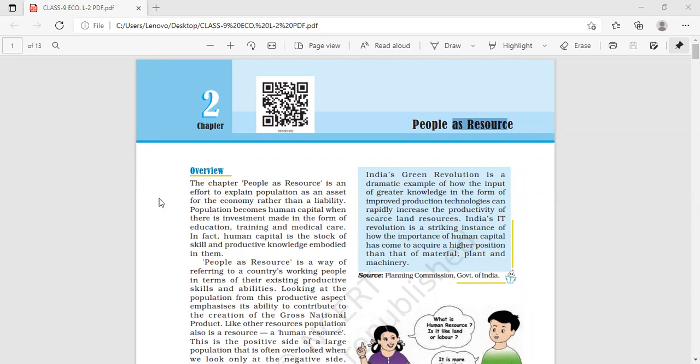Then in political science, that is civics. Ma'am, can you please share this term one chapter list in the group? Not in the group, beta. I'm speaking just now. The syllabus has been given to you now. No, ma'am, the syllabus is not given. Okay, fine. I will let you know, I will share it in the group then, all right. Otherwise, if the syllabus is there, then why share it in the group again, right?